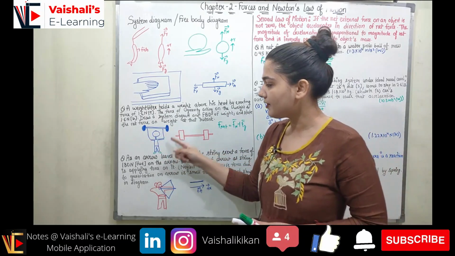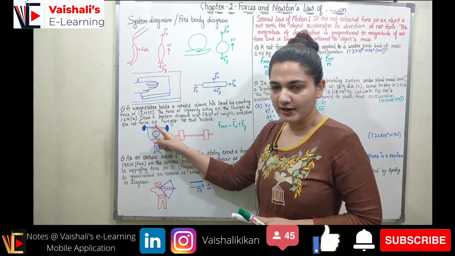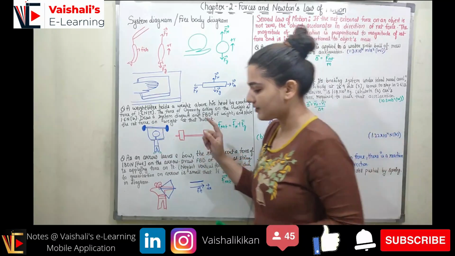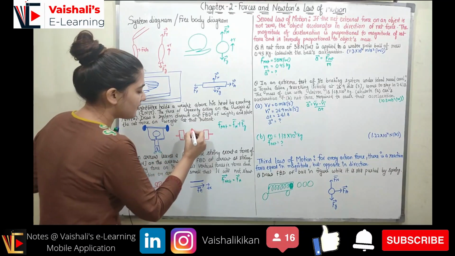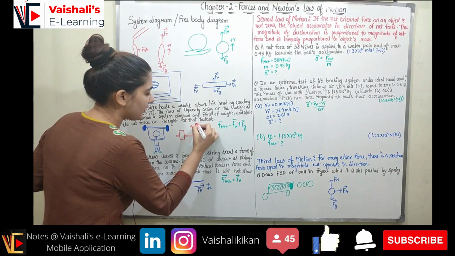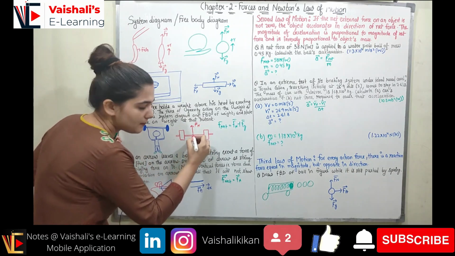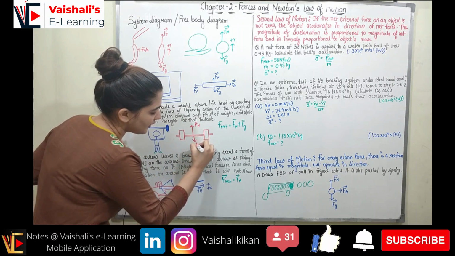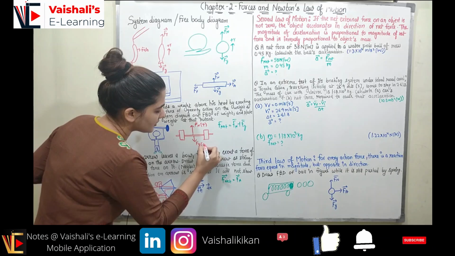In the system diagram we make the actual weightlifter and the actual weight, right? But here we have taken a symbolic representation of the weight. Because of the weightlifter we will be having a normal force Fn, right, in the upward direction. This is my Fn, and this object will be having a gravitational force in the downward direction which is represented as Fg. This is in upward direction and this is in downward direction.